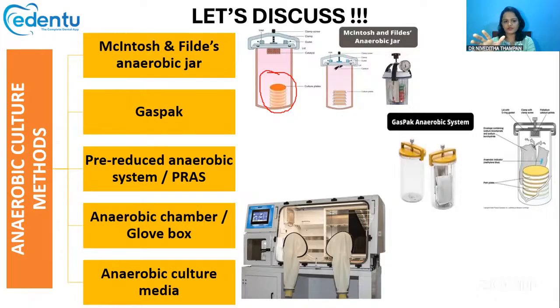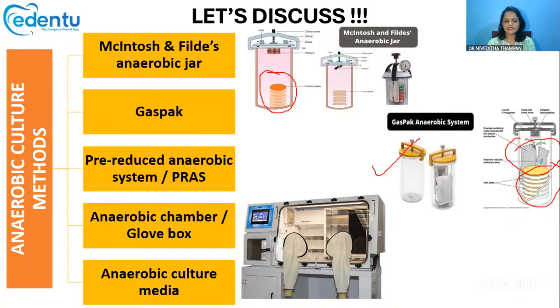What you have to do for this gas pack system is again take a similar jar like this, put the culture plates inside, and put the gas pack system also inside. Open the gas pack and add water. It will start releasing gases and create an anaerobic environment inside that jar, which will allow the growth of anaerobic bacteria. All right, so that's about the gas pack system.